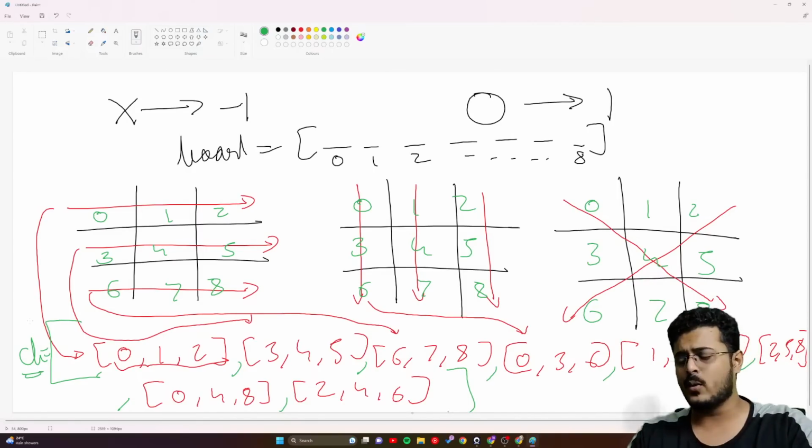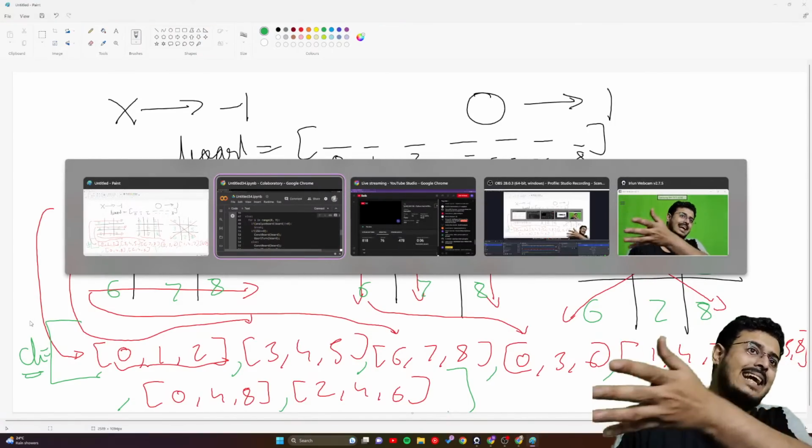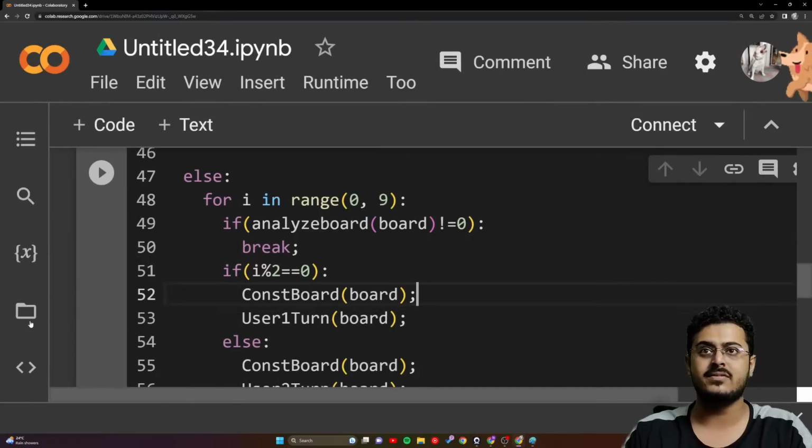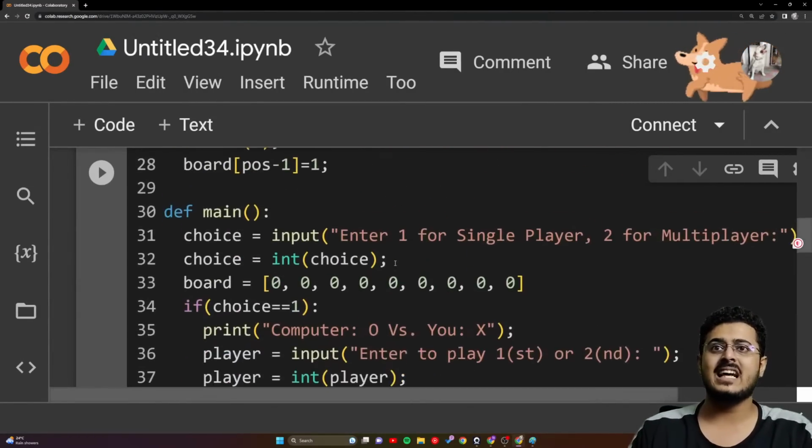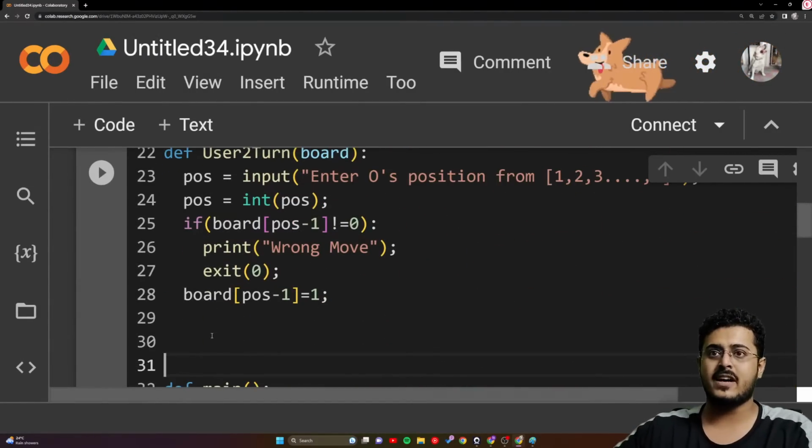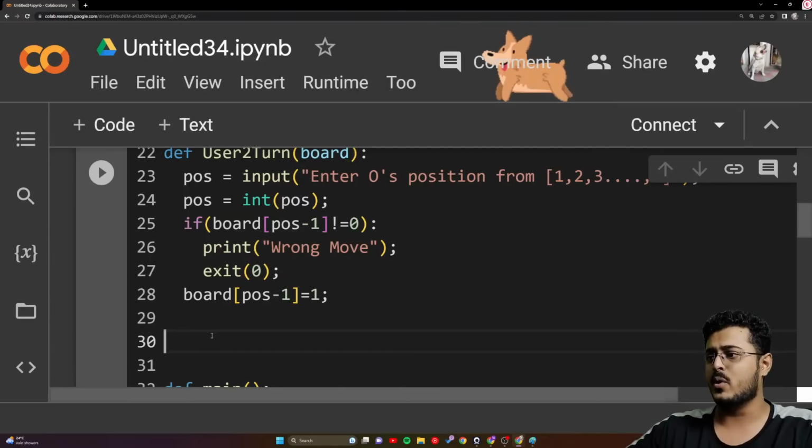So let us go back into our code, guys. Let's try to at least write this particular list as a code itself. Let us create our new function, called analyze board. Can somebody let me know how to create it?